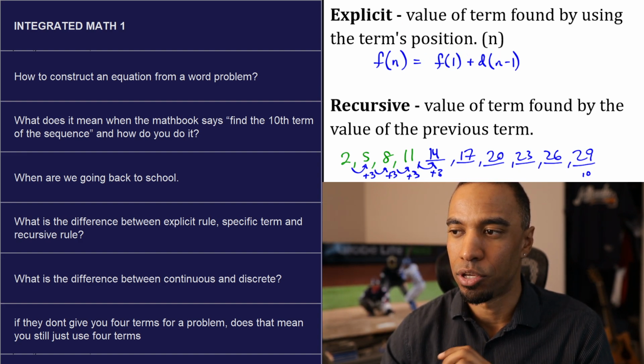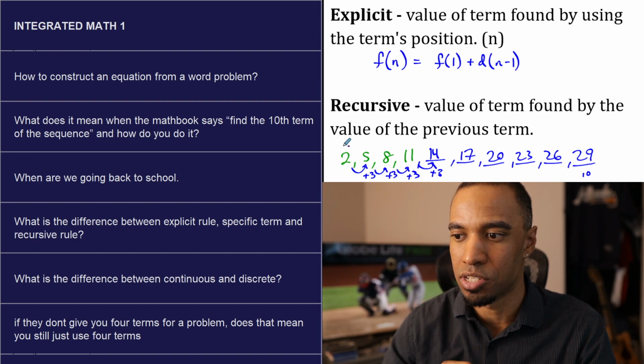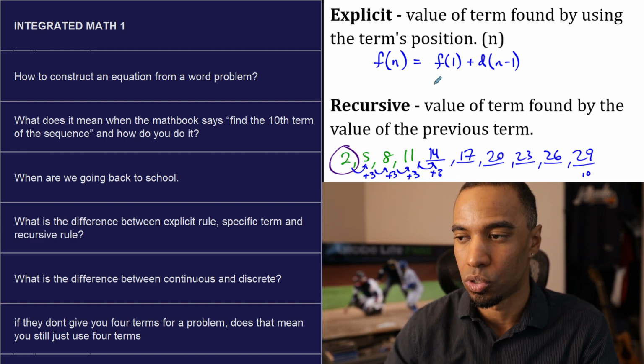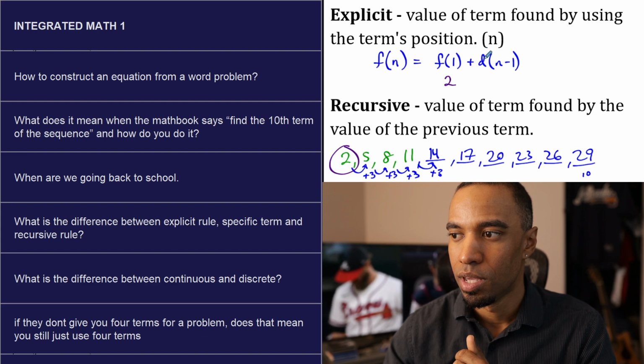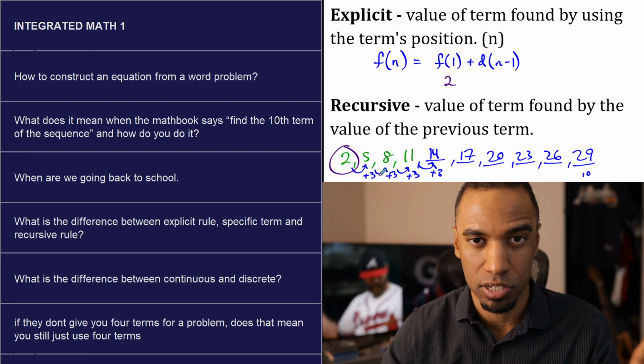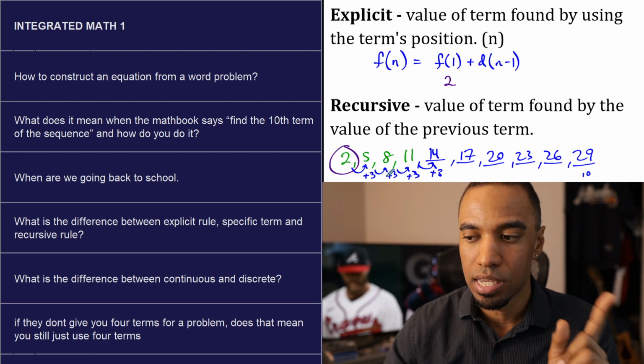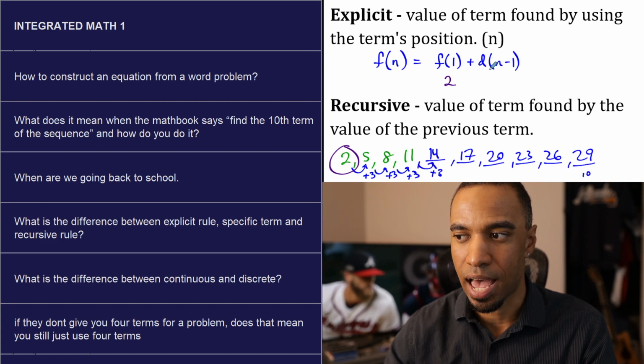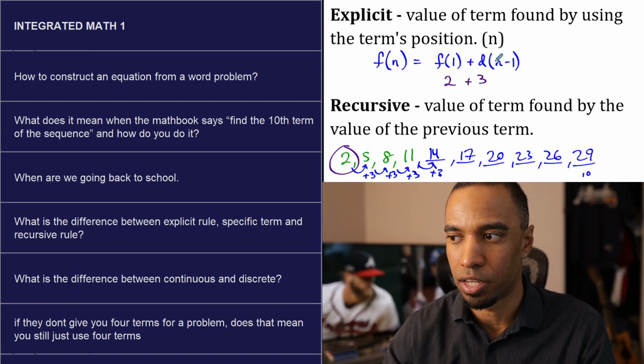F of 1 means the value of your first term. In this particular case, my value of my first term was 2. So F of 1 is going to be 2. D is the common difference. This is for arithmetic sequences, by the way, guys, this formula. D is the common difference here, which is 3. 3 is added each time. That means 3 is the thing that goes right here.